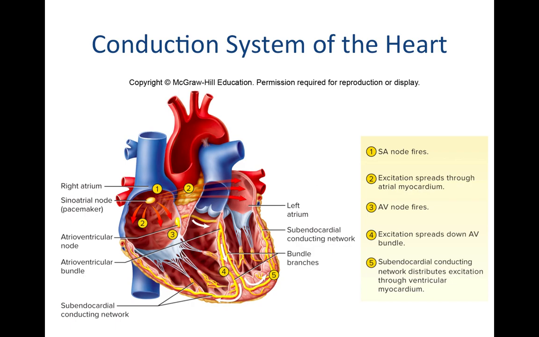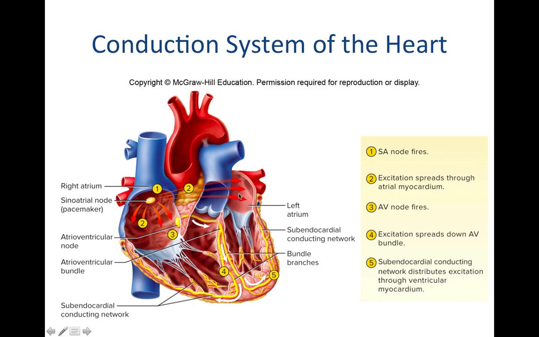Now, the brain and the vagus nerve and different aspects of the nervous system can affect heart rate, can increase it or decrease it, but the fundamental heart rate is established here at the sinoatrial node. So, as these cells in the sinoatrial node depolarize, their signal spreads throughout the heart. You can see some of this signal spreads through the right atrium, and the signal is also going to spread across the heart to the left atrium.